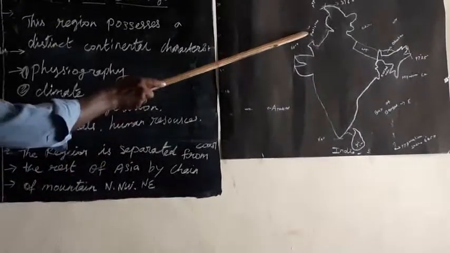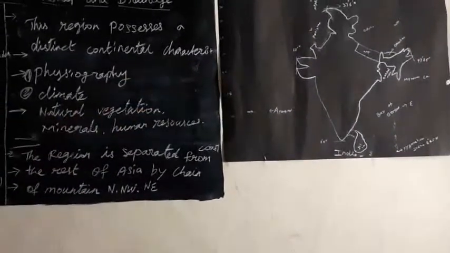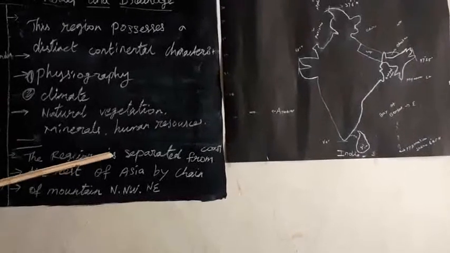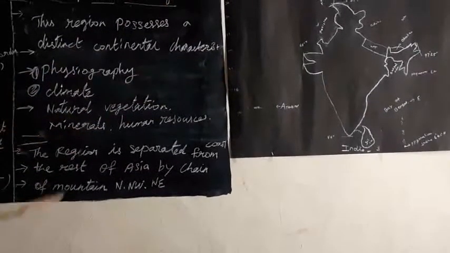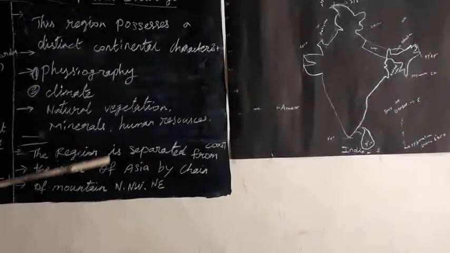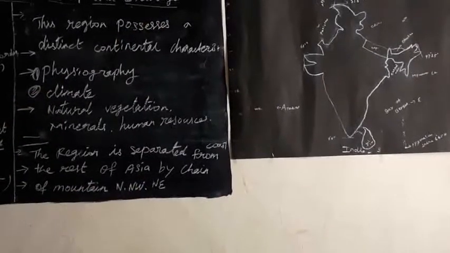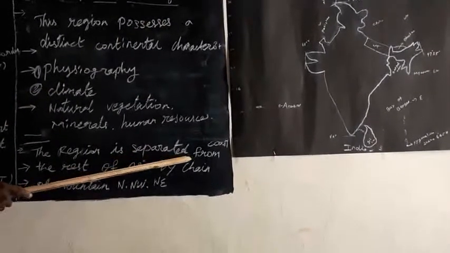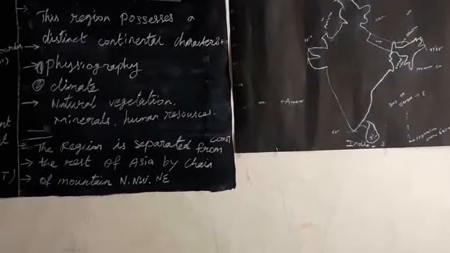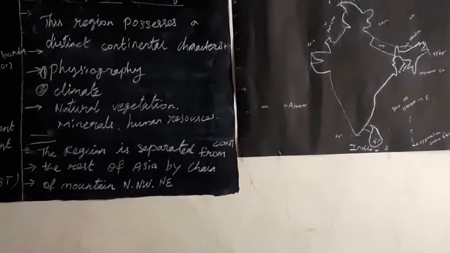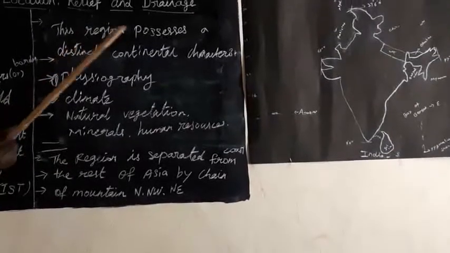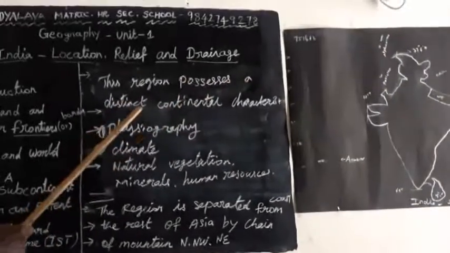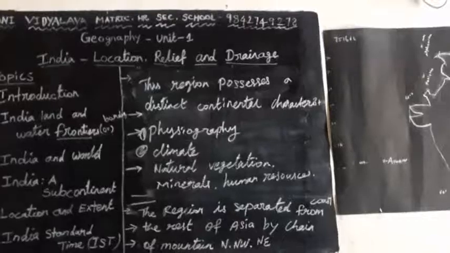These regions, Pakistan, Afghanistan, China, Nepal, are separate from the rest of Asia. The Himalayan mountains separate this South Asian side. So this region possesses distinct continental characteristics.